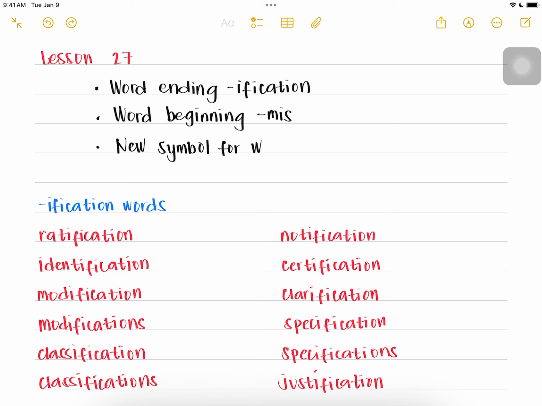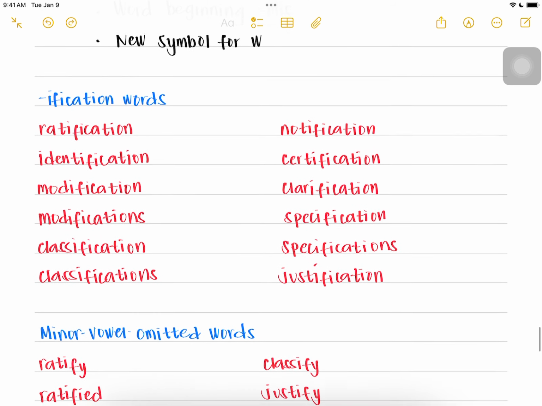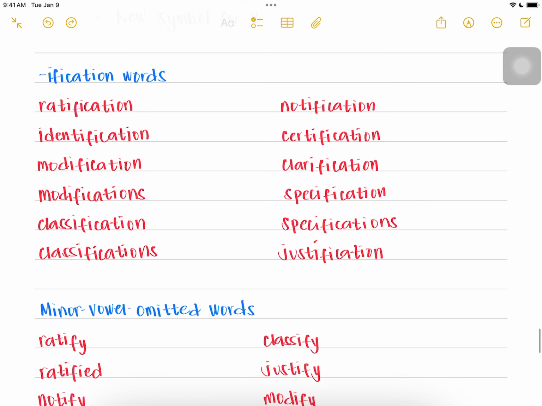Now, for this lesson, you will learn word ending ification, word beginning miss, and the new symbol for W. Okay. So the word ending ification, as in ratification, is represented by a disjoint F and is written close to the last symbol.